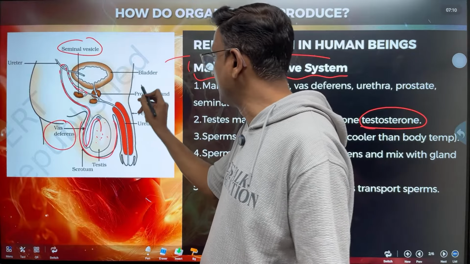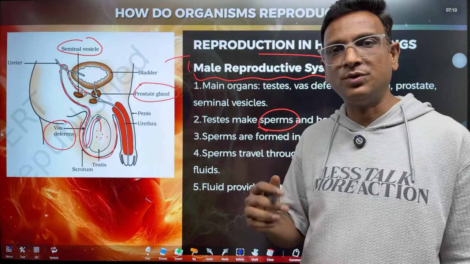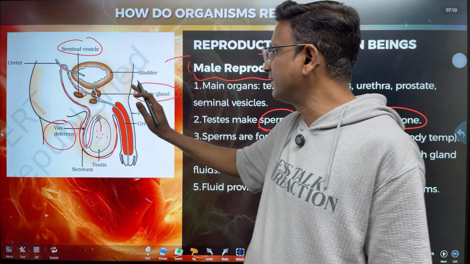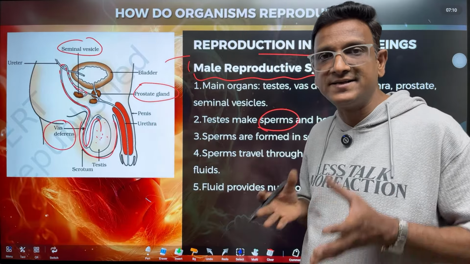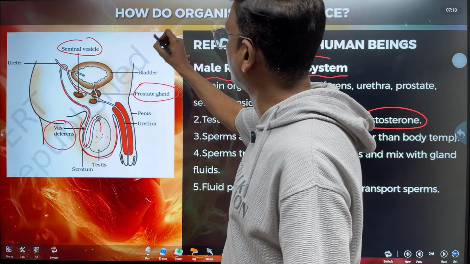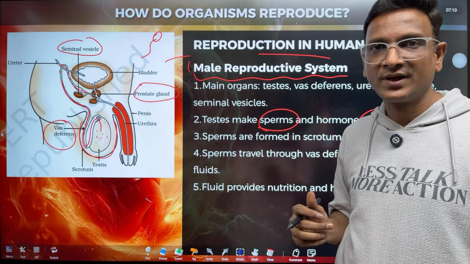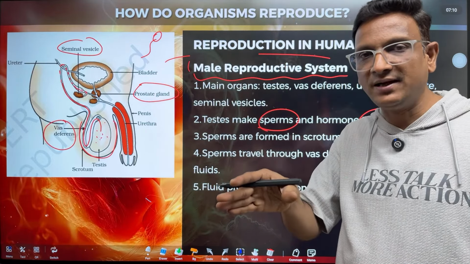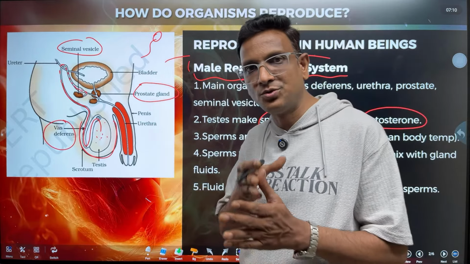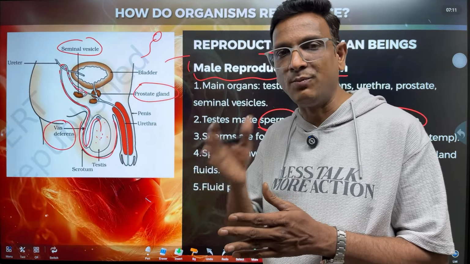Again here the prostate gland is there. There will be some more glands called bulbourethral glands. They are not given here, but in this picture, the seminal vesicle is given, the prostate gland is given. So these glands give the fluid to the sperms. Sperms are motile, means they swim like a fish and go. So the sperms have to be in the male reproductive system and they should pass out into the female reproductive system. So they have to travel a long way, and sperms are motile. Male gametes are motile. Motile means they move.